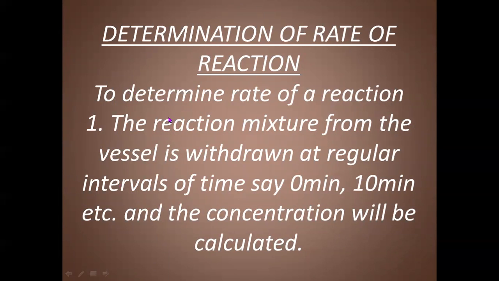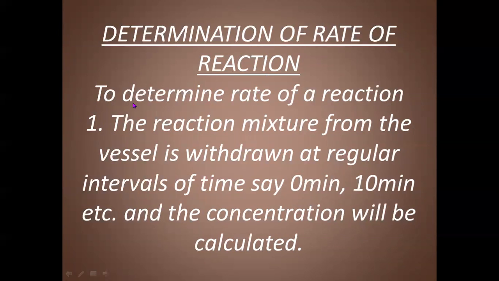Now, determination of rate of reaction. How to determine the rate of reaction? We have different ways to find or determine the rate of reaction. One is we can withdraw the reaction mixture and determine the concentration by volumetric analysis, or by noting down the color or conductivity or refractive index, or by any other method.